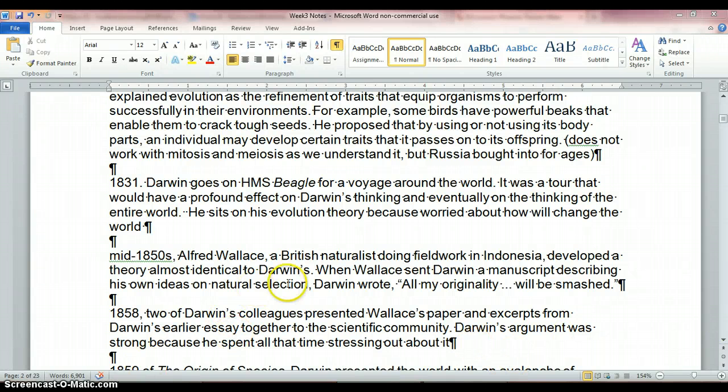Then, in the mid-1850s, Alfred Wallace, a British naturalist doing fieldwork in Indonesia, developed a theory almost identical to Darwin's. When Wallace sent Darwin a manuscript describing his own ideas of natural selection, Darwin wrote, "All my originality will be smashed."